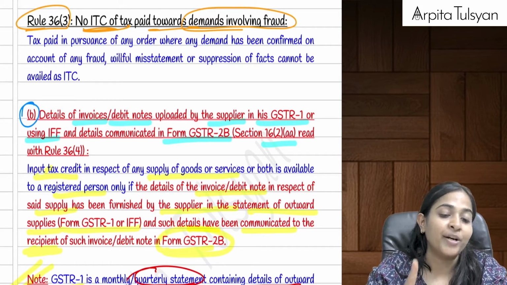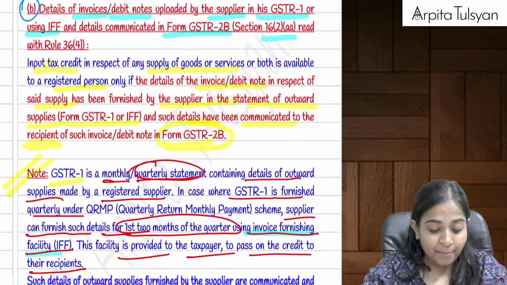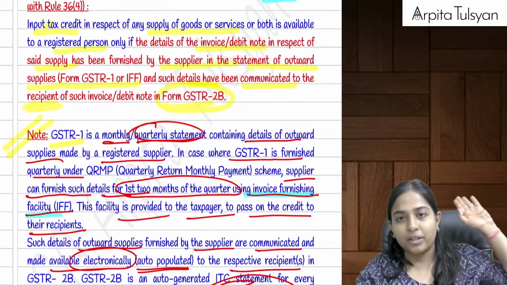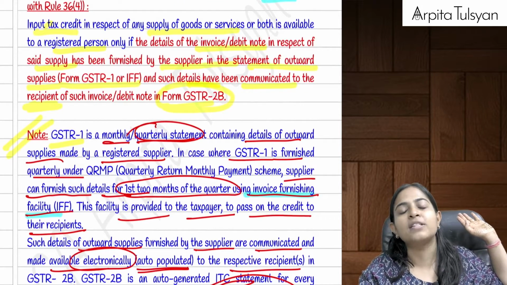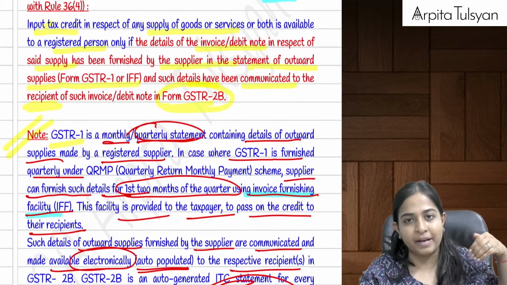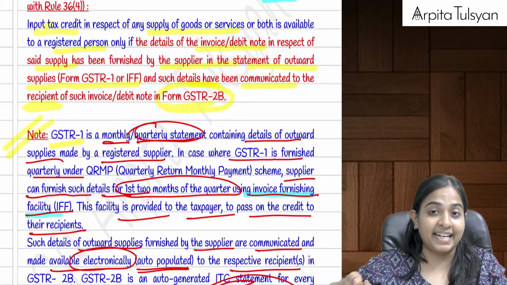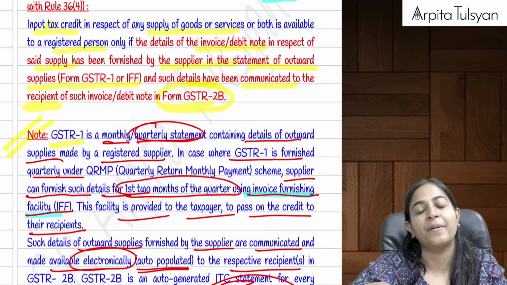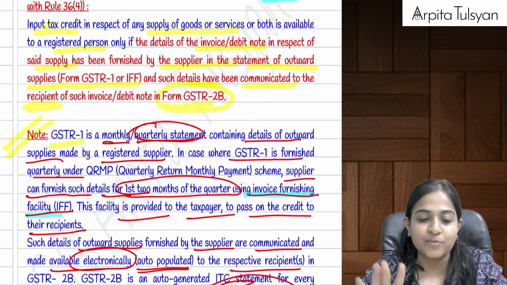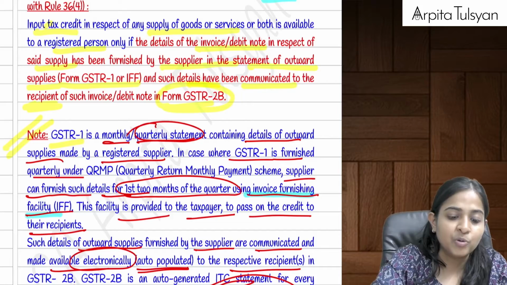Okay, important point, this is not applicable in case of imports, because in case of import, the other country's person will not sit and file GSTR1 or IFF for me. So in that case, IGST paid on imports can be availed as credit even if it is not present in my GSTR2B. Okay, this was an extra point which I am telling you here.